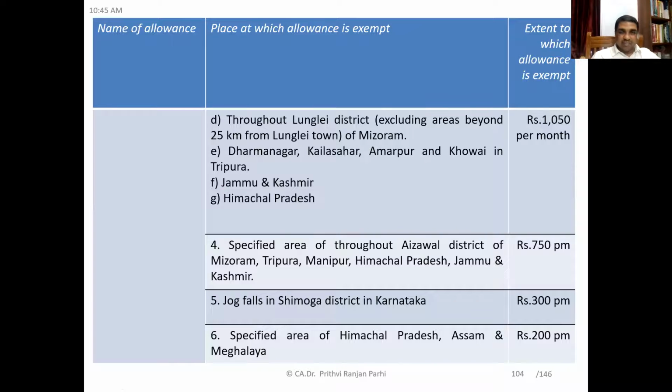And the same allowance is given in the specified areas throughout the usual district of Mizoram, Tripura, Manipur, Himachal Pradesh, Jammu and Kashmir. 750 rupees per month is exempt. And if the area is Jog Falls in Shimoga district of Karnataka, here it is 300 rupees per month. And the specified areas of Himachal Pradesh, Assam, and Meghalaya, 200 rupees per month.